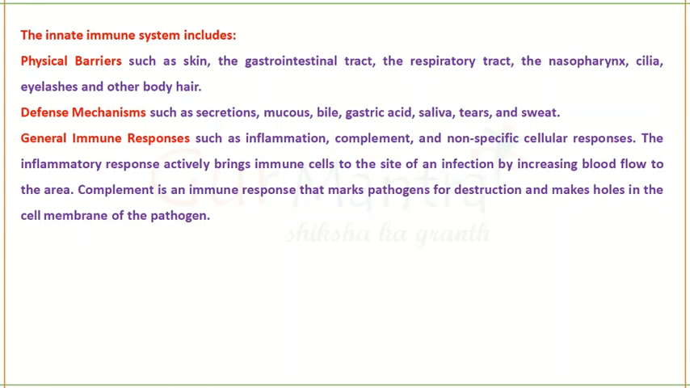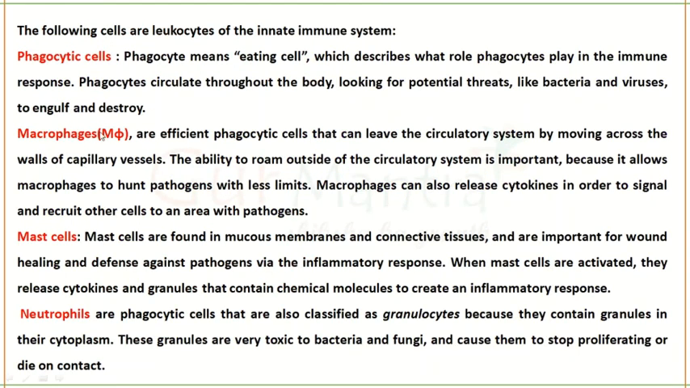Like for example, in a bacterial cell wall, a hole will be created by the complement system, and that hole will leak all the internal materials from the bacteria to the outside, and the cell will eventually die. So what are the cells that are involved in the innate immune system?